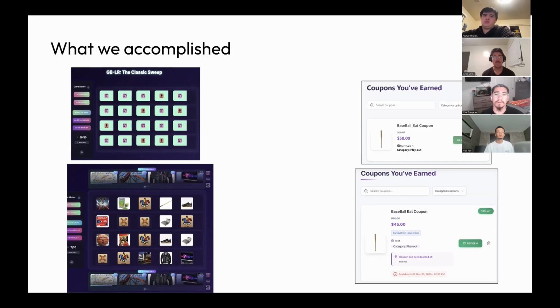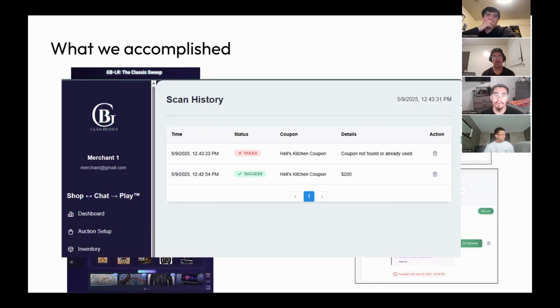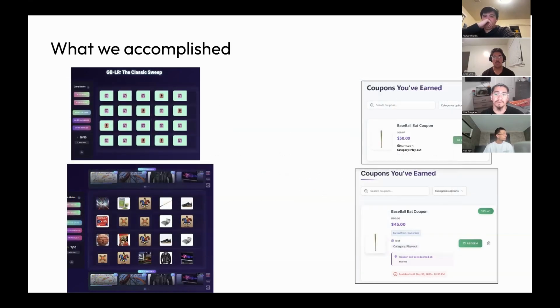For the consumer earn bag, we fixed an issue where the incorrect prices were being displayed. And we also added a feature that tracks where coupons are earned from, such as playing the game or clicking on an ad, because those offer different discount percentages. We also added a feature that keeps track of when a consumer scans a coupon. The merchant can then look and see what coupon was scanned and where.